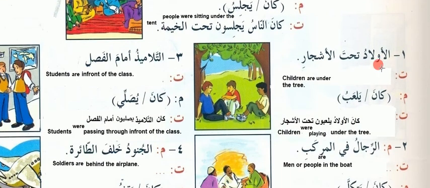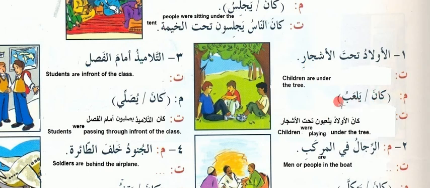Now here we are starting al-awladu tahta al-ashjar. Children are under the tree. So aulad means children. We say to our own children also we say aulad, and to common children also we say aulad. Tahat under, ashjar, there is the plural noun for shajar.